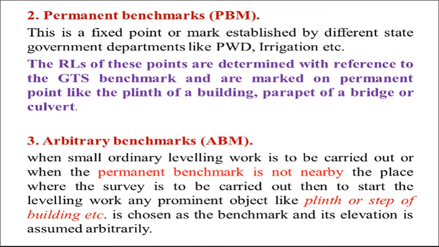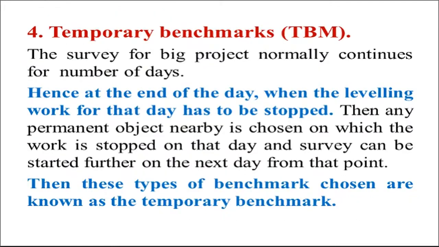With respect to this benchmark, leveling work is carried out, and this benchmark is called an arbitrary benchmark.